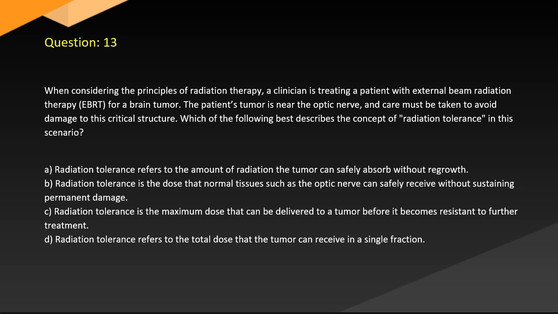A. Radiation tolerance refers to the amount of radiation the tumor can safely absorb without regrowth. B. Radiation tolerance is the dose that normal tissues such as the optic nerve can safely receive without sustaining permanent damage. C. Radiation tolerance is the maximum dose that can be delivered to tumor before it becomes resistant to further treatment. D. Radiation tolerance refers to the total dose that the tumor can receive in a fraction.